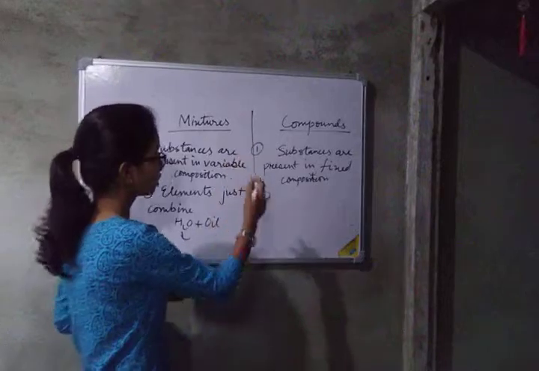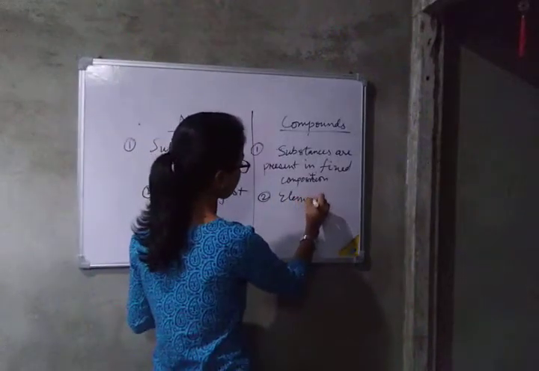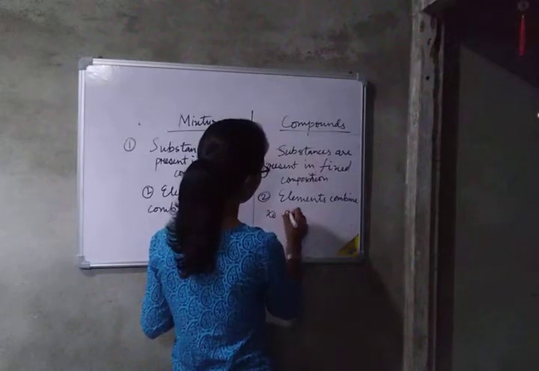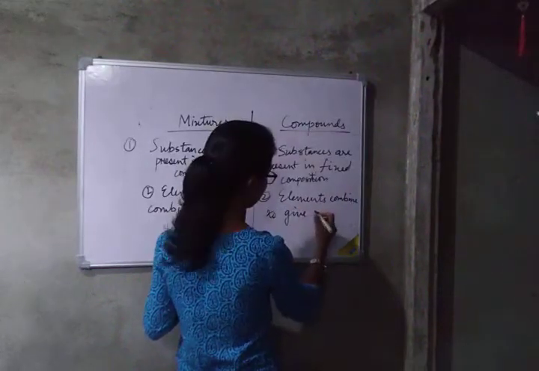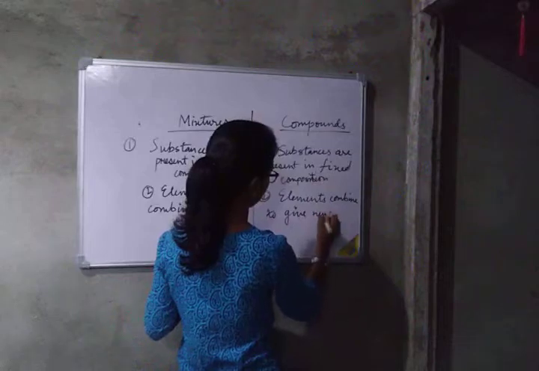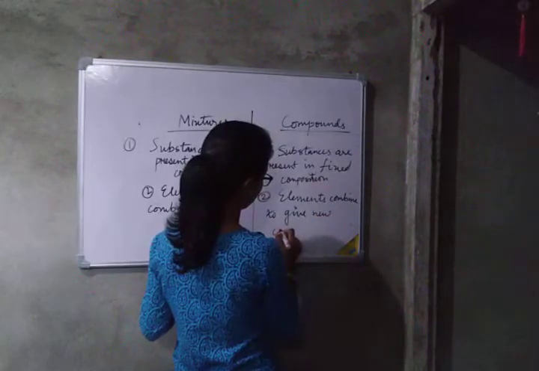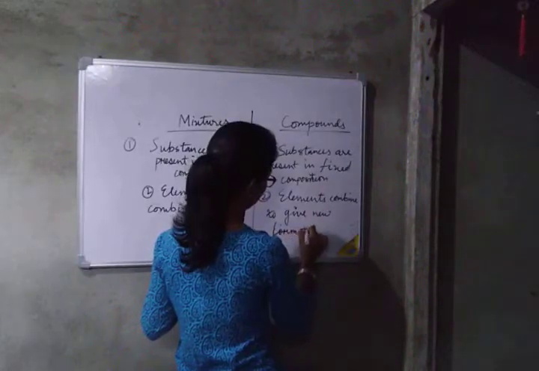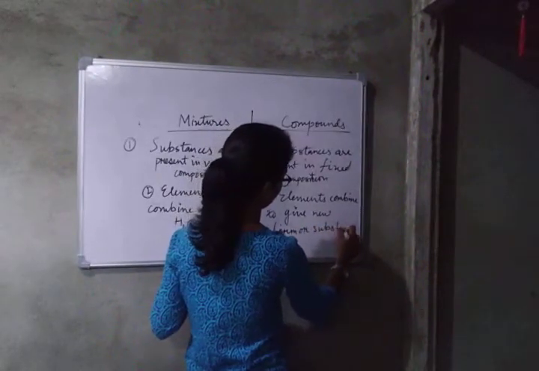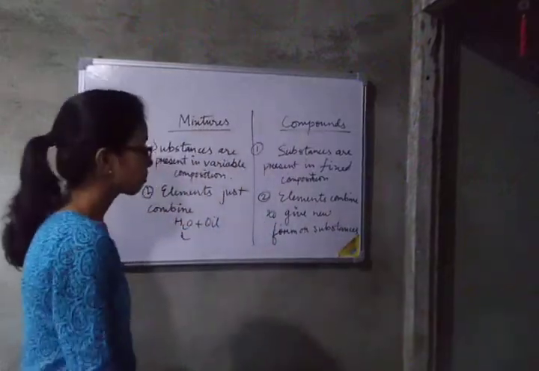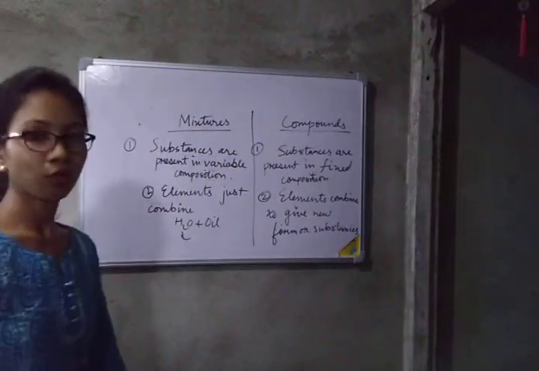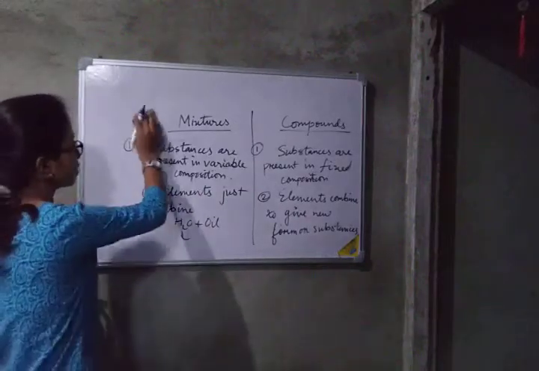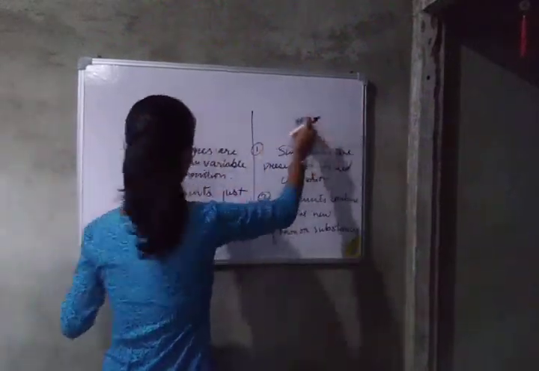But in a compound, elements combine to give a new form or substance. These two are the main differences between mixtures and compounds.